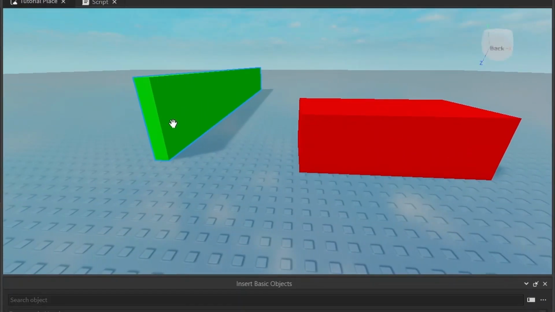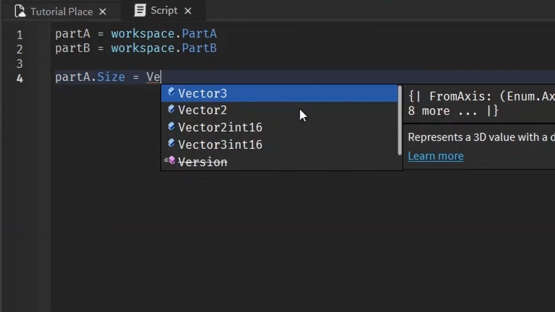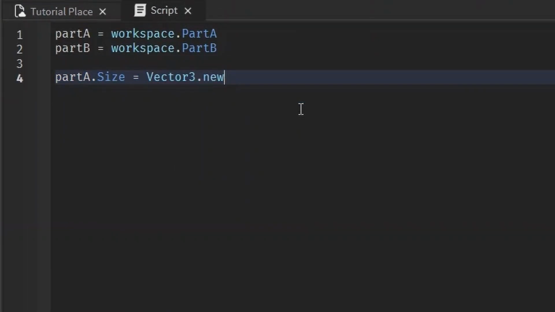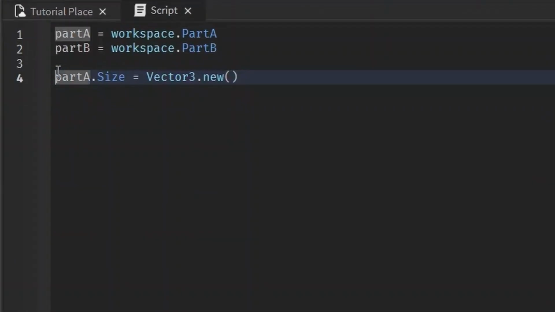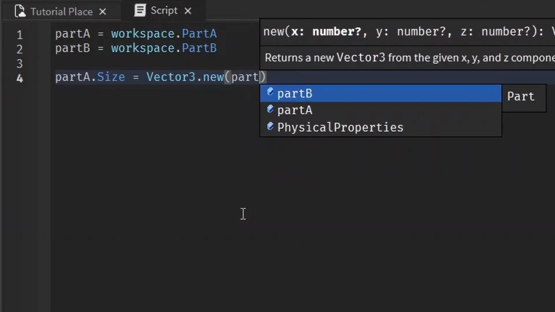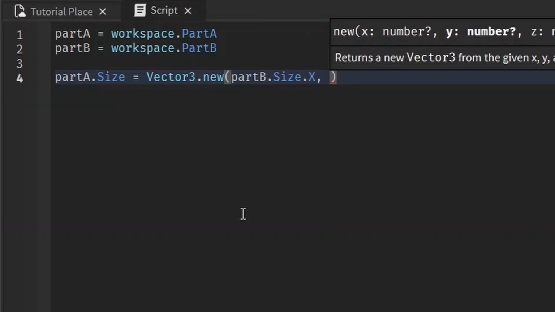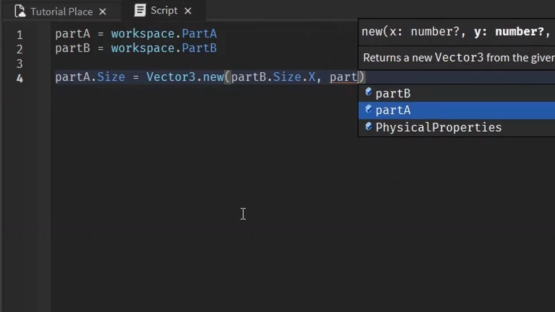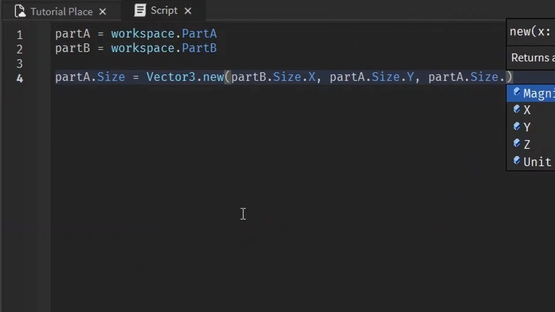I want this green part's X value to be equal to this part's X value, but I want everything else to be the same. So one way we can do this is by setting it equal to Vector3.new. We want part A's X value to be equal to part B's X value. So since we're changing part A's size, we're going to set the X value to be equal to partB.Size.X. And we want part A's Y and Z to stay the same. We can just put in Size.Y and Size.Z.